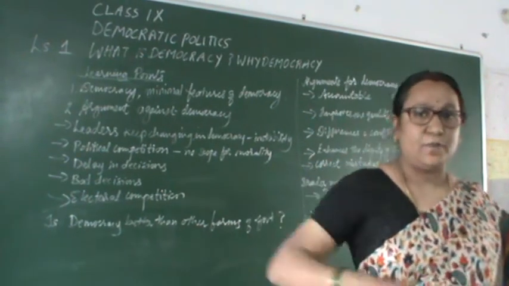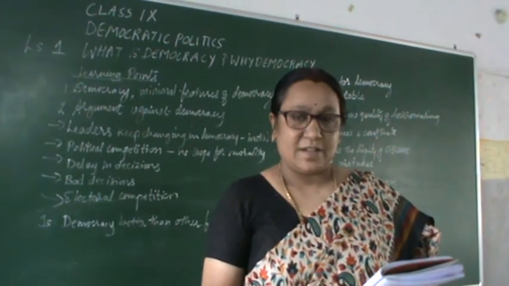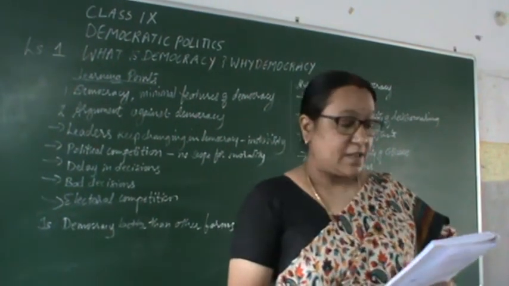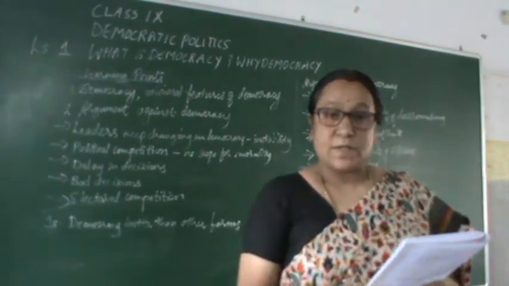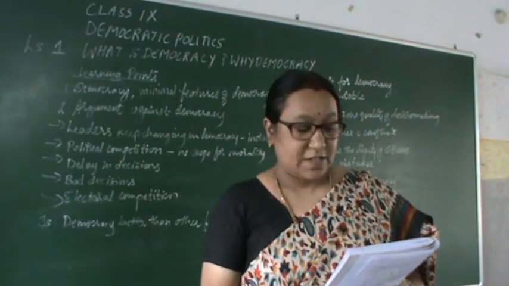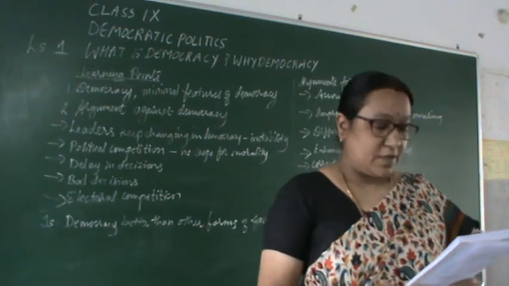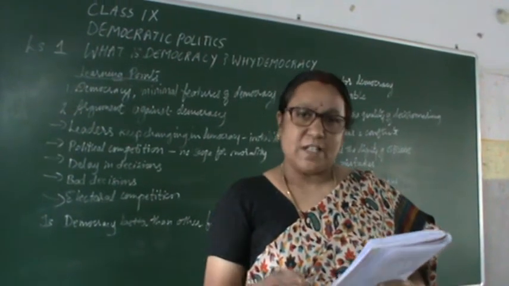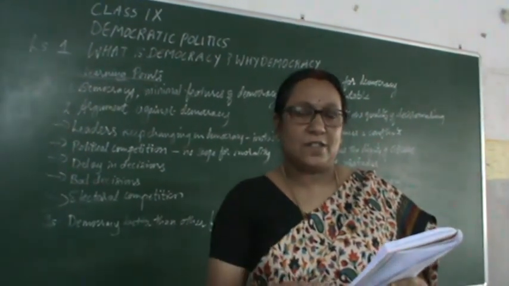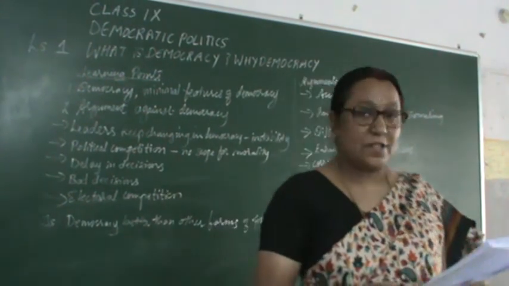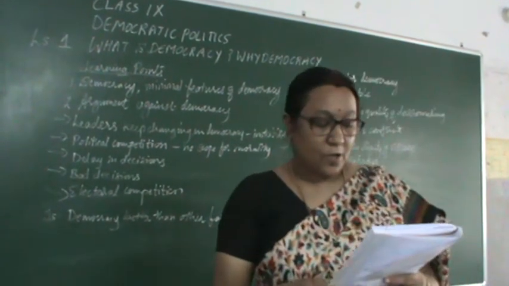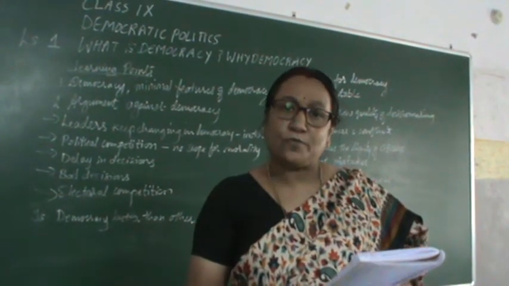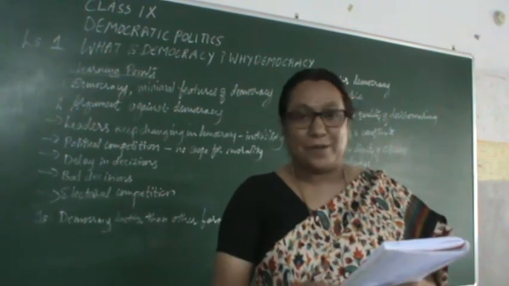For example, in India, every 5 years we have general elections. Isn't it, children? Since independence, the Congress party was in power, till 1977. Later, in 1977, Morarji Desai, who belonged to the Janata Party, came to power. Within a span of 2 years, we saw two prime ministers ruling India. Morarji Desai resigned and Charan Singh became the prime minister of our country.